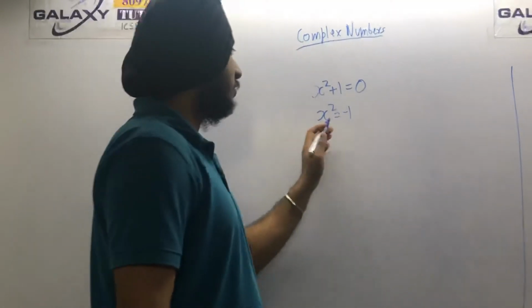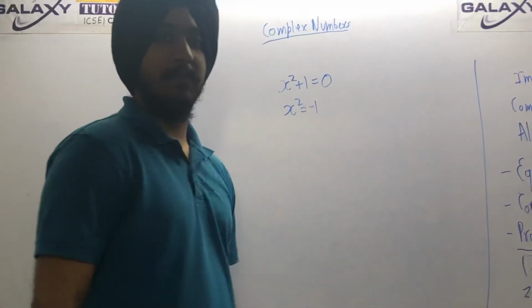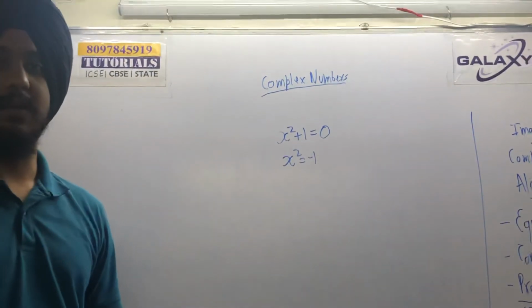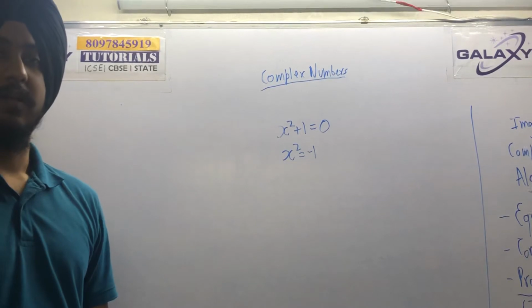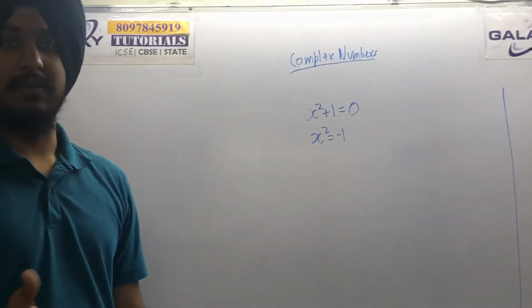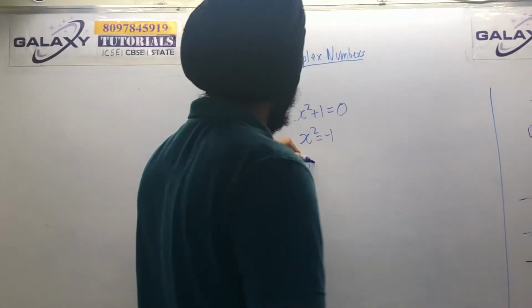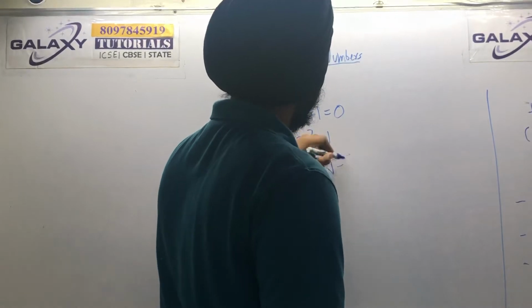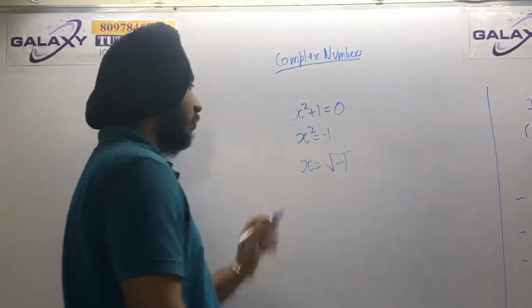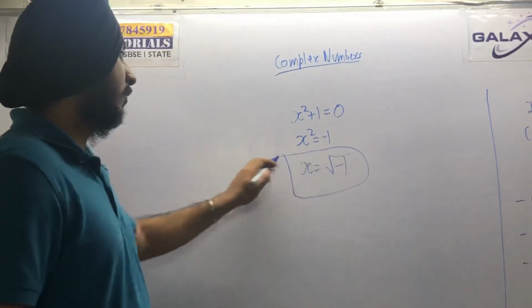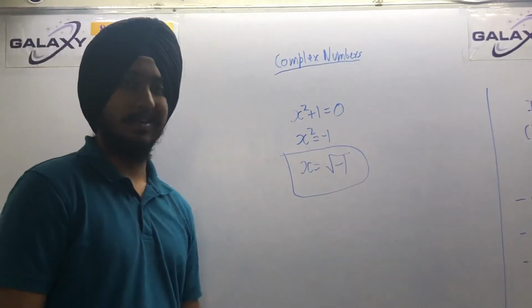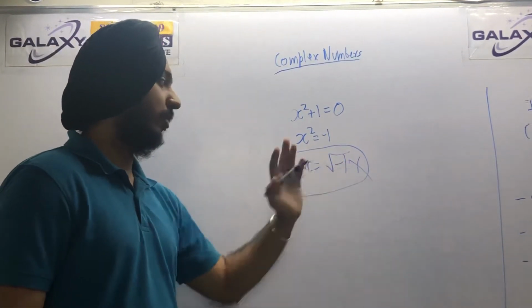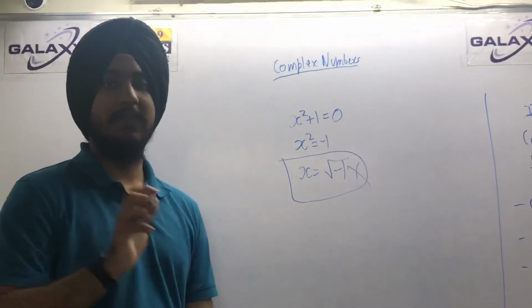Why? Because if you take the square root of a negative real number, what will you get? You will not get a real number. You have studied that this is wrong till now, that this doesn't exist. You cannot take out the square root of a negative real number.